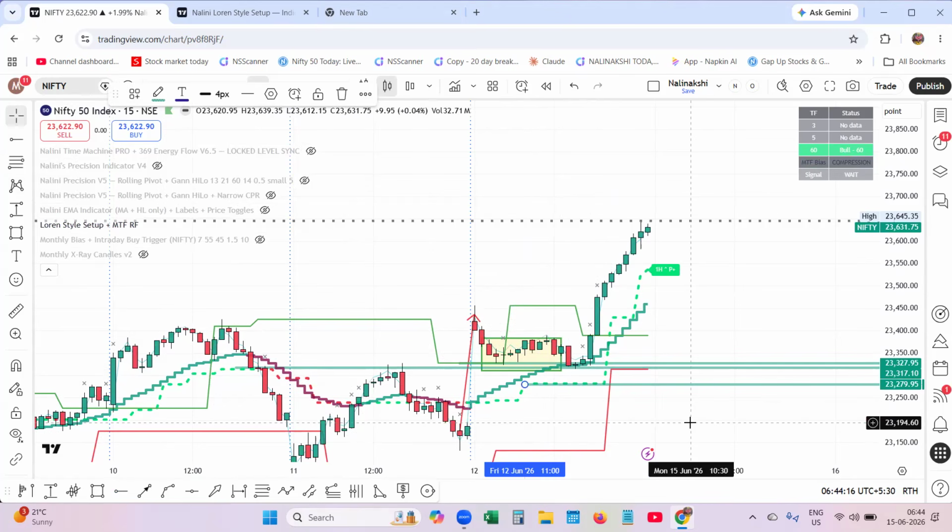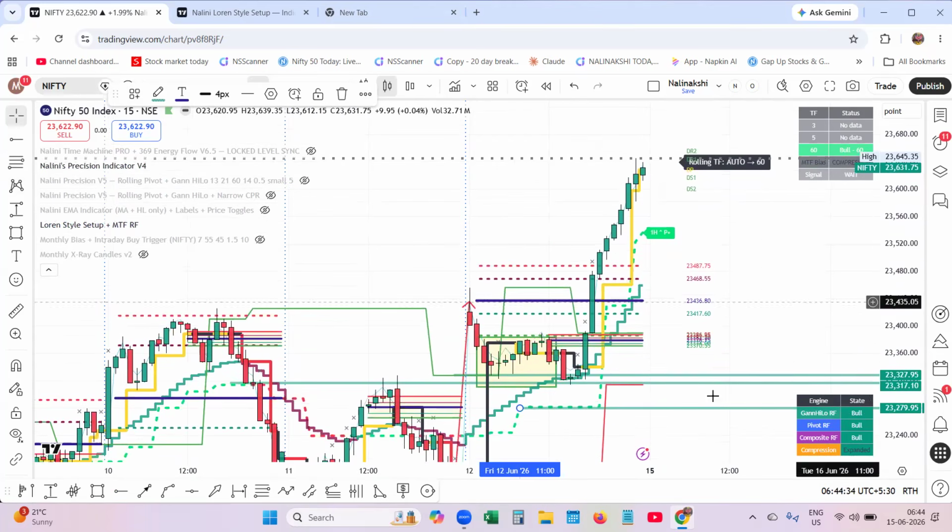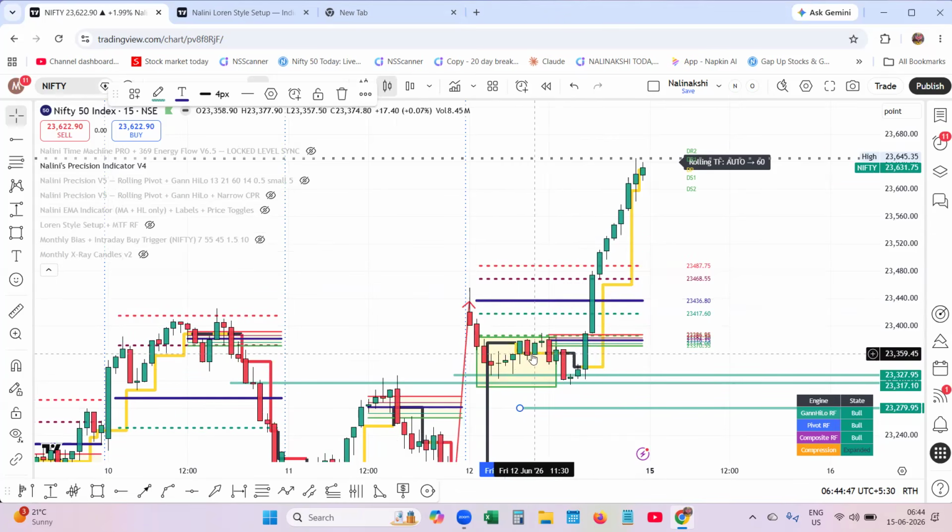Because of what happens in the market, with the Gann Halos rolling pivot, let me apply the Nalini precision indicator. This is the Nalini precision indicator. The market is coming away from this one. This is the hourly. Let me hide the Lawrence system and show it to you. This is the hourly pivot.